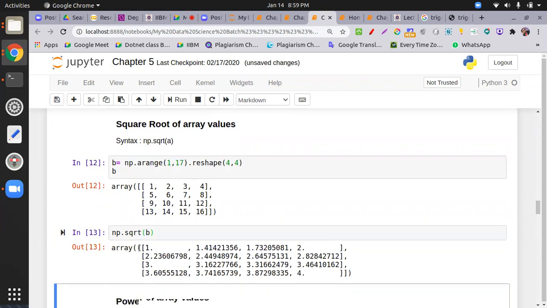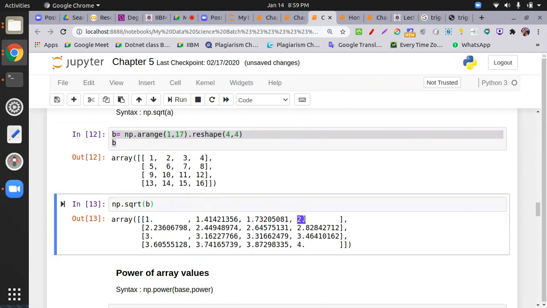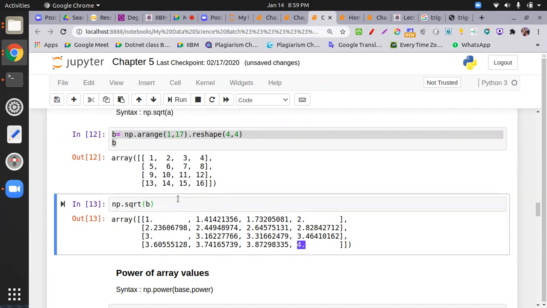This will give you the square root of every element. Check this one: square root of 1 is 1, 2 is 1.41, 3 is 1.73, and 4 is 2. Then for 9 we have 3, and for 16 we have 4.